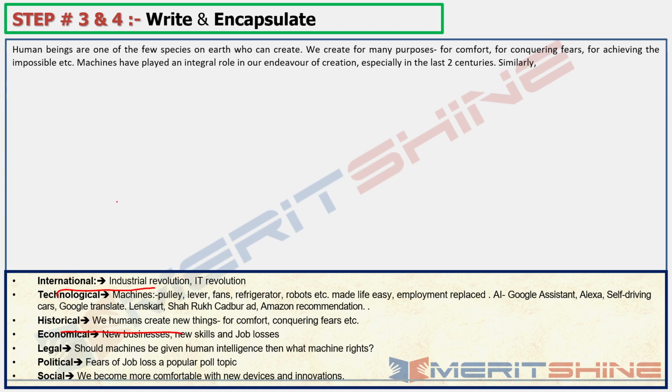Similarly, AI is also expected to play an important role in the upcoming years. So I have introduced machine as well as AI. Now what do I need to do in the topic? In the topic I'll have to compare. Now to compare,